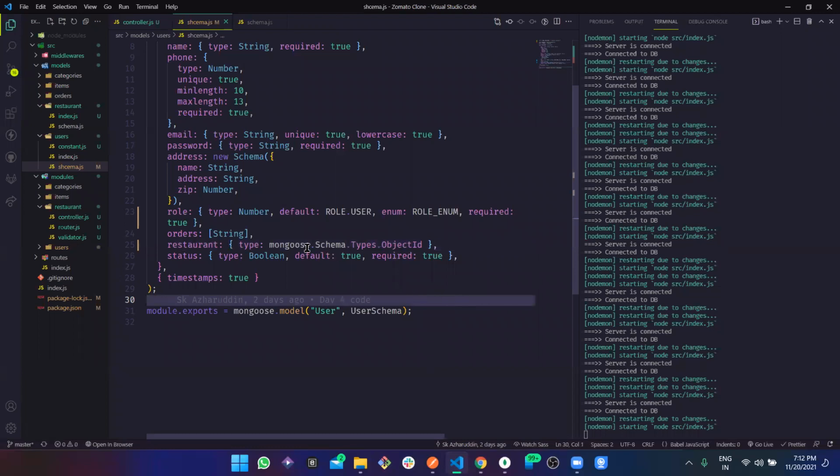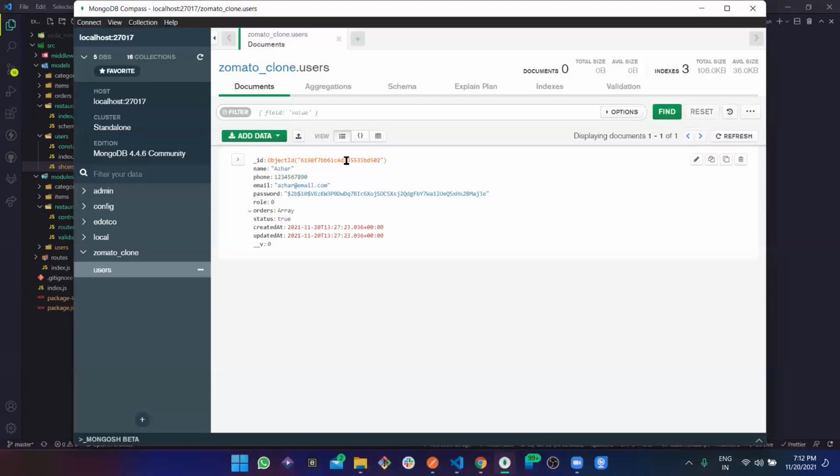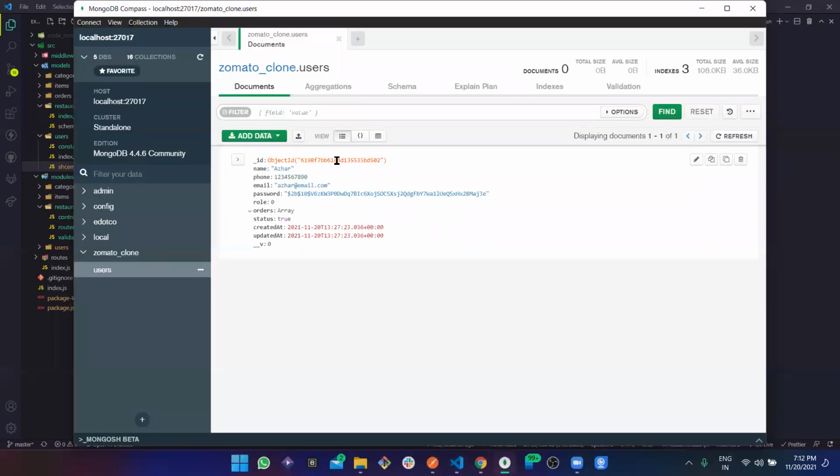So this literally defines the particular object ID which we have here. These IDs, as you can see, Mongo calls it object ID. This object ID looks like a string, but trust me, it is not a string. If you pass a string to this, it is not going to work.